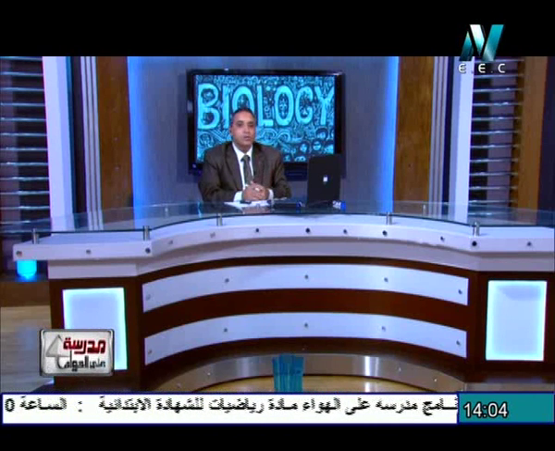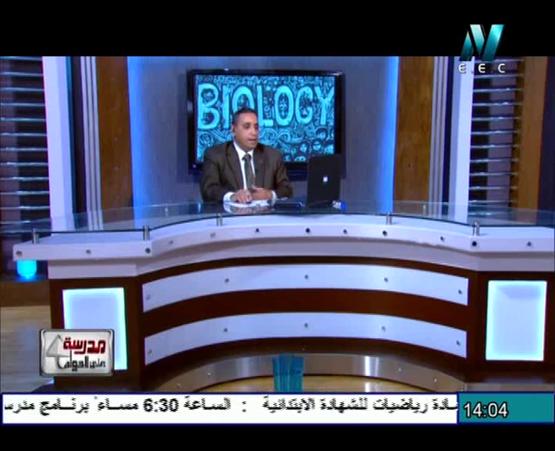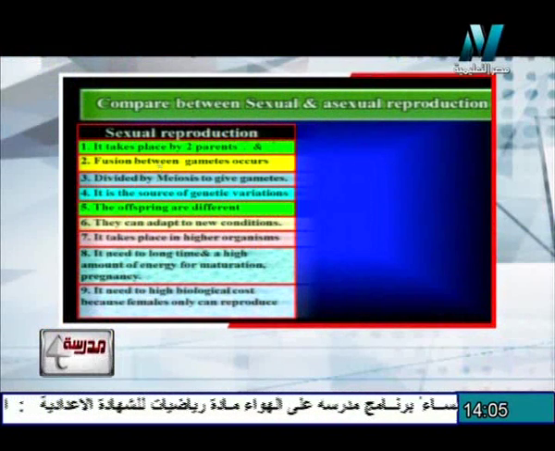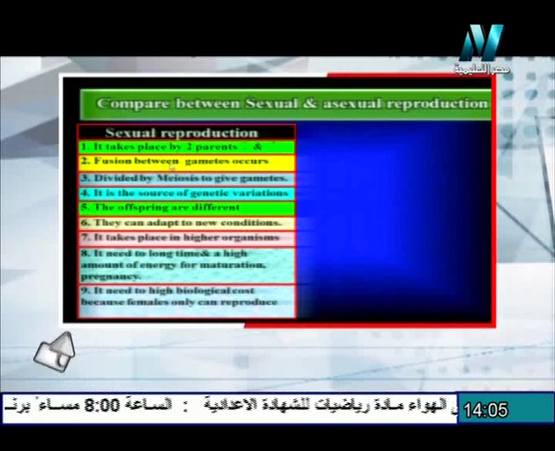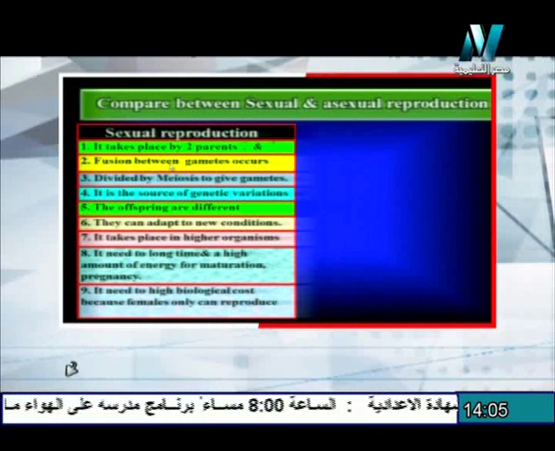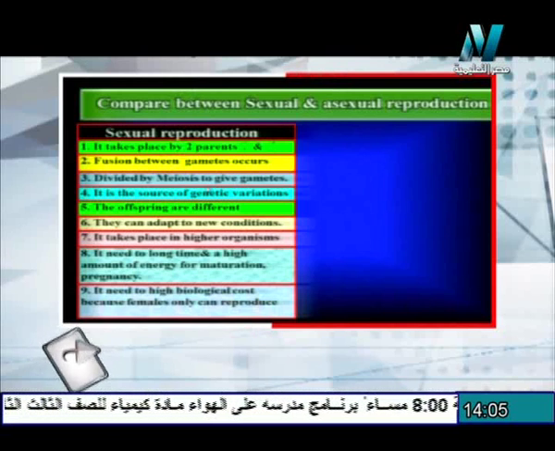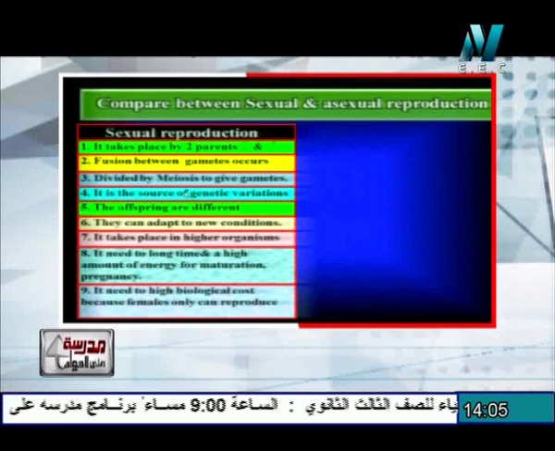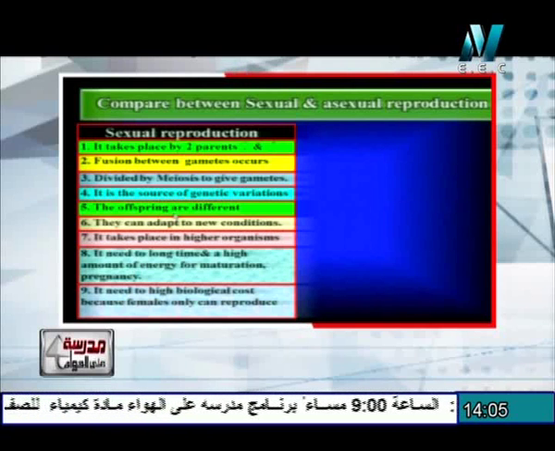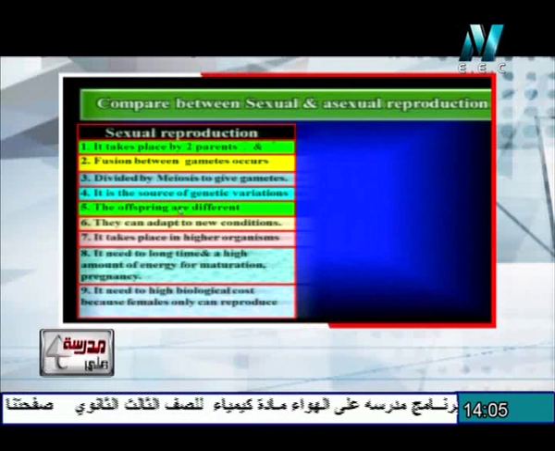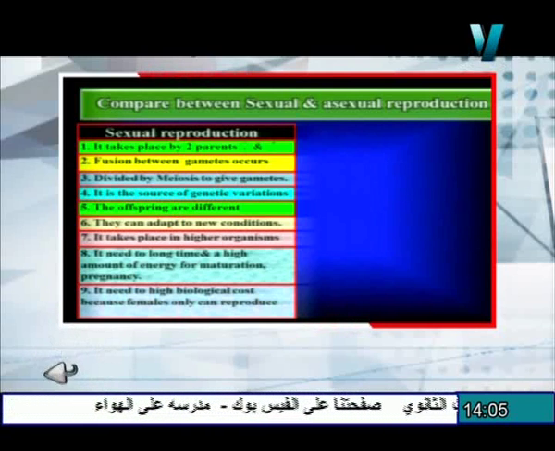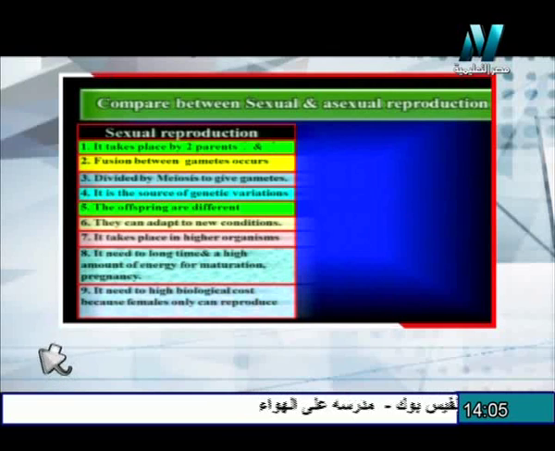In the case of the sexual reproduction, it takes place by two parents. That is because the two parents need the formation of gametes. Gametes are formed by meiosis division. Meiosis is a source of genetic variation. The variation produces different individuals. The differentiation of the individuals helps the species to adapt to the new conditions.